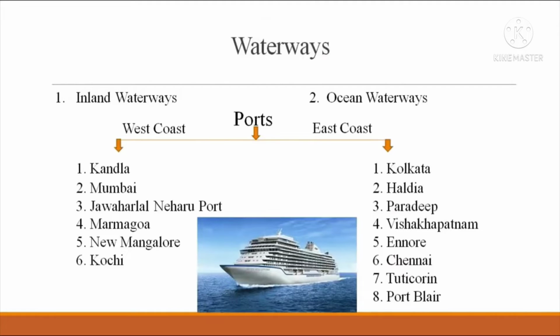Next we have to discuss waterways. Waterways are divided into two: inland waterways and ocean waterways. In inland waterways, rivers, lakes, backwaters and canals play a very important role. Once upon a time waterways played a very important role, but recently their importance has reduced because of the development of roads and railways. In North India, on the rivers Ganga, Brahmaputra and their tributaries, they do inland waterways, but in South India navigation is possible only in the deltaic region.